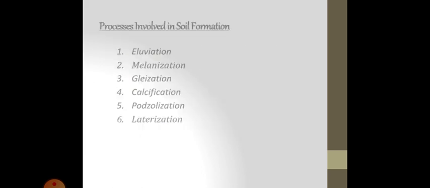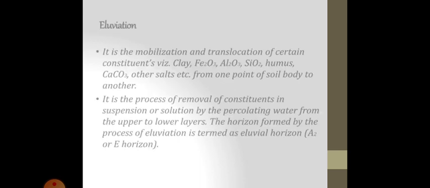There are some processes involved in soil formation: alluviation, melanization, glaciation, calcification, podzolization, laterization. So first we'll talk about alluviation.